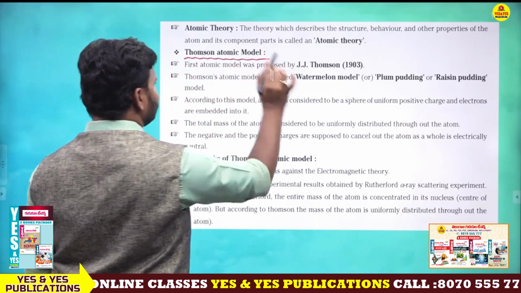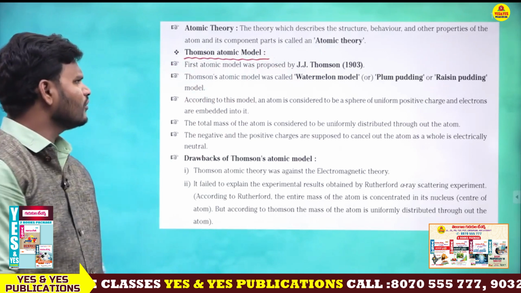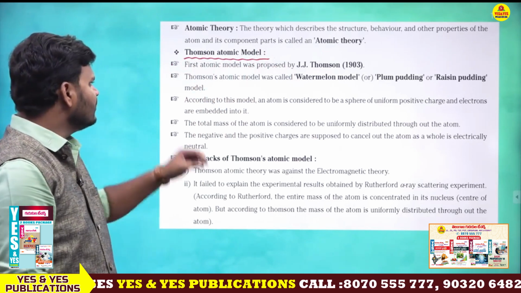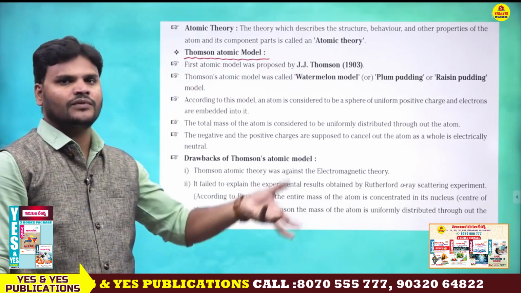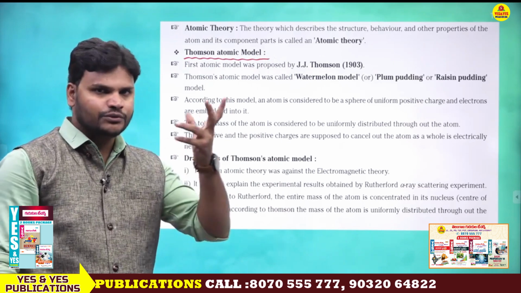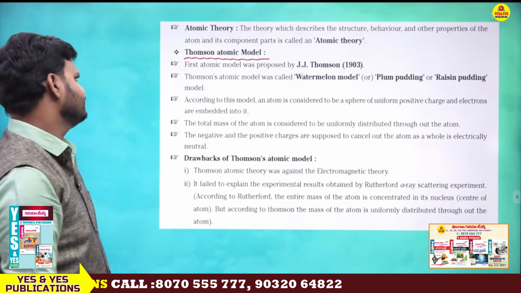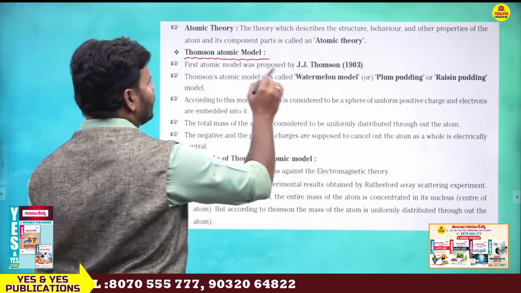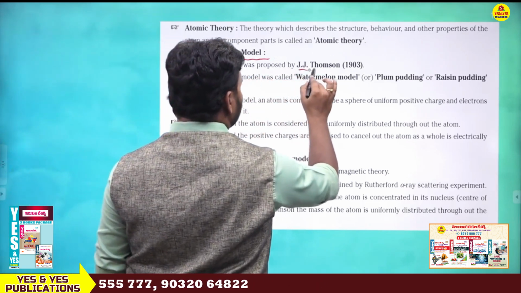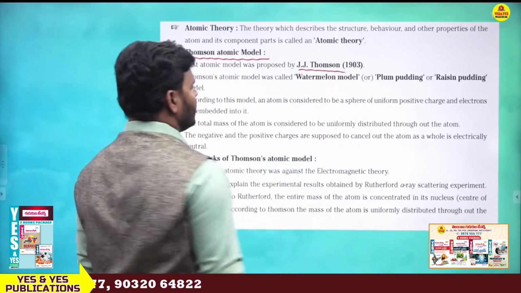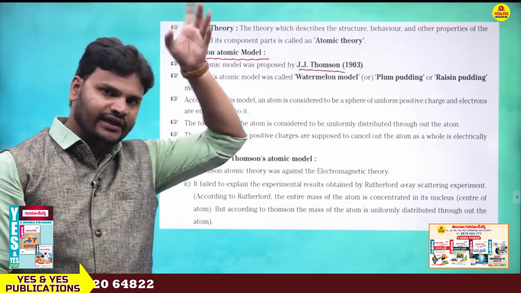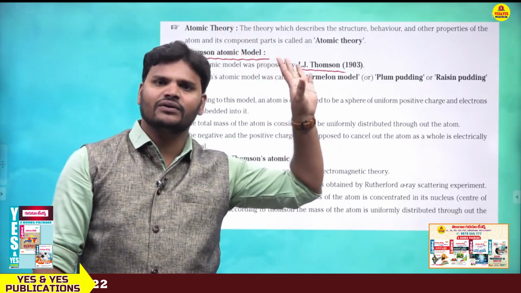Next, Thomson atomic model. What is the Thomson atomic model? Actually, the first atomic models are there. The first model is this one only, the Thomson atomic model. The first atomic model was proposed by J.J. Thomson. Actually, in the 18th century, John Dalton's theory arrived.